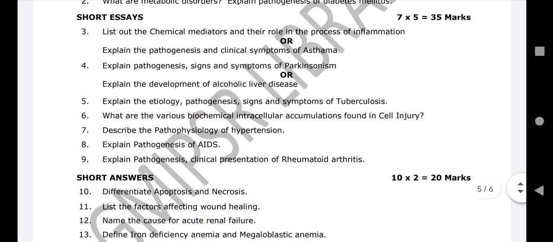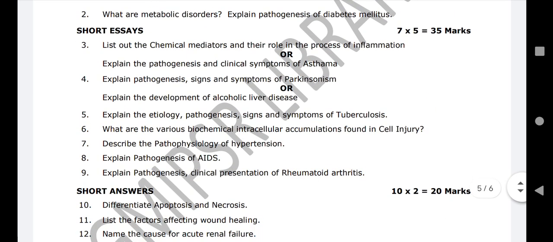Now let's come across the 5 marks. All the question paper patterns are the same. If you take any question paper in B pharmacy, the question paper pattern is the same. Now in short essays, in the second main, there are 7 questions, each question carries 5 marks. Total they will give 9 questions. You have to write 7 questions. Questions 5, 6, 7, 8, 9 are compulsory, because from previous years they made this rule. In 3 and 4 you can make a choice.